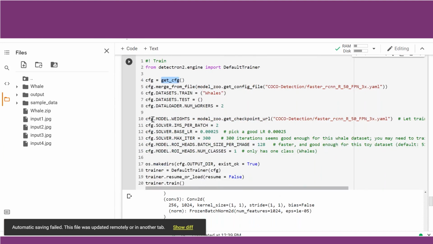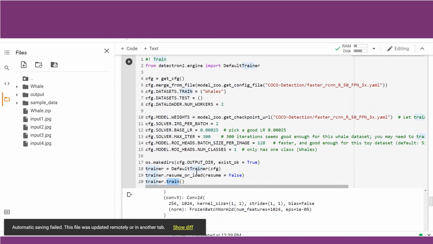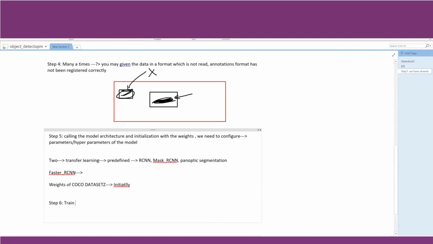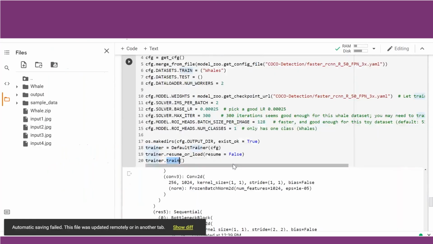So once your configuration file has been set, it is very simple now. We need to use the default trainer. There is a module default trainer in the Detectron. We are just calling that and passing the configuration file. So it will understand, okay, we need to train the custom data set with this configuration. So trainer.train will start the training of that data set. So we are using default trainer and configuring our file.